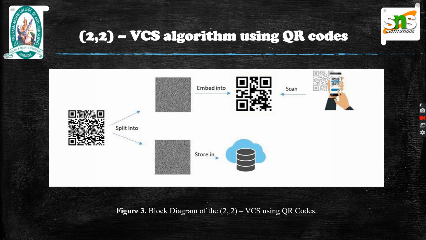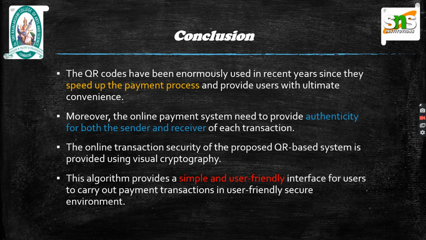successful transaction. The QR code has been enormously used in recent years since it speeds up the payment process and provides us the ultimate convenience. However, QR-based online payment systems are vulnerable to different types of attacks. Hence, the transaction processing must be secure to protect the integrity and confidentiality of the payment process. Moreover, the online payment system needs to provide authenticity for both the sender and the receiver of each transaction. The online transaction security of the proposed QR-based system is provided using visual cryptography.